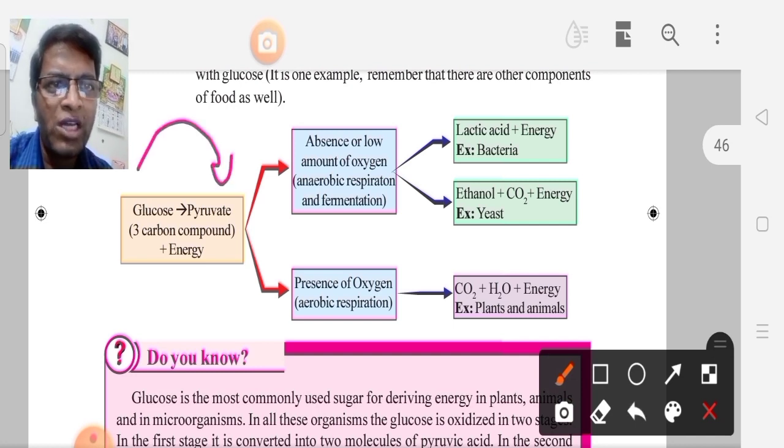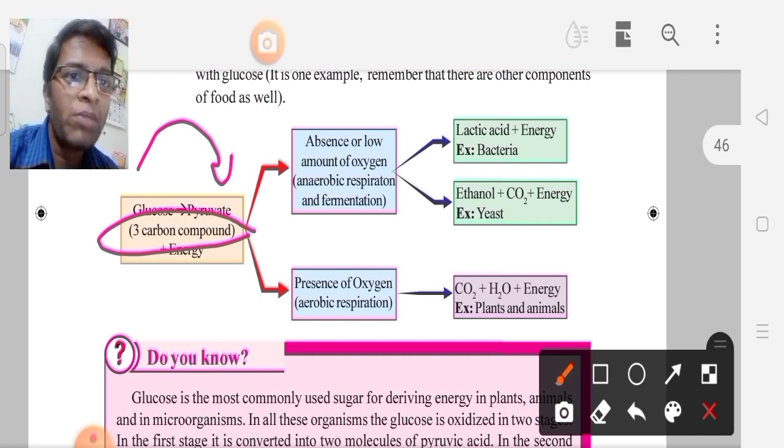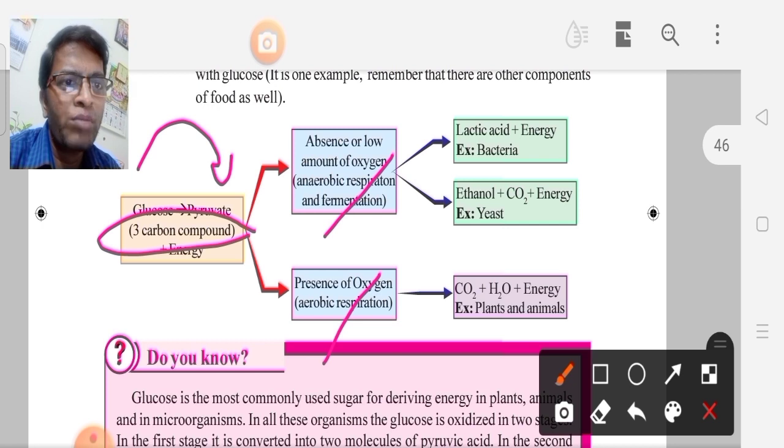In the respiration process, glucose converts into pyruvate. Pyruvate contains 3 carbons, which is why it is called a 3 carbon compound. If respiration takes place in the presence of oxygen, we call it aerobic respiration. In the absence of oxygen or a low amount of oxygen, we call it anaerobic respiration.